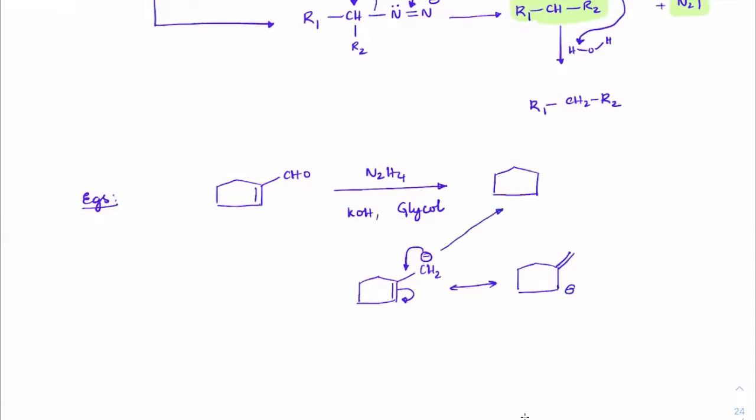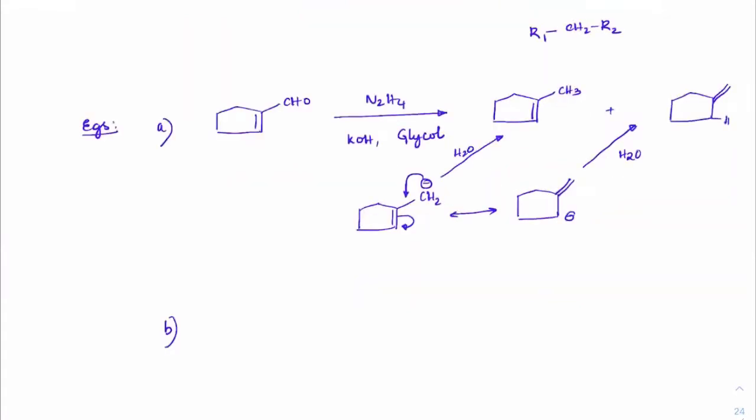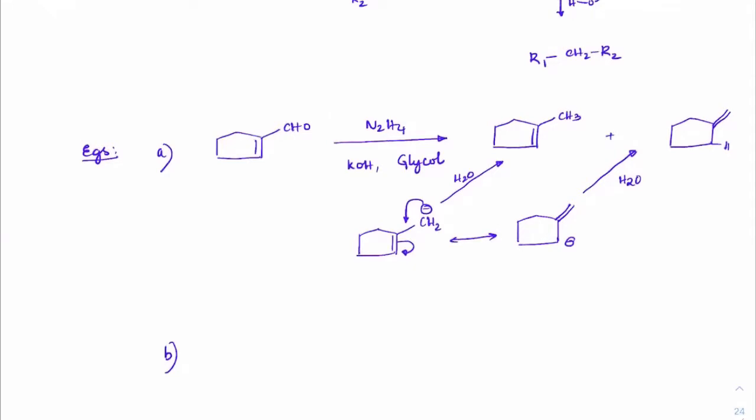So from here, after hydrolysis, what is the product we will get? CH3. This is the product we will get. And from here, after hydrolysis, what is the product we will get? We will get a double bond and hydrogen here. So both these products will be present. Got it? So in multiple correct questions, don't think only one is the answer. This one is also the correct answer. Right. The objective is not about getting a complete alkane. It is about whatever C double bond O group is, that is going to convert into a saturated carbon.